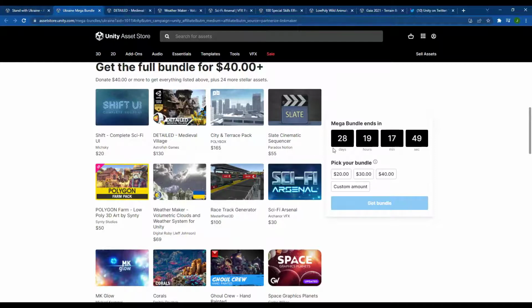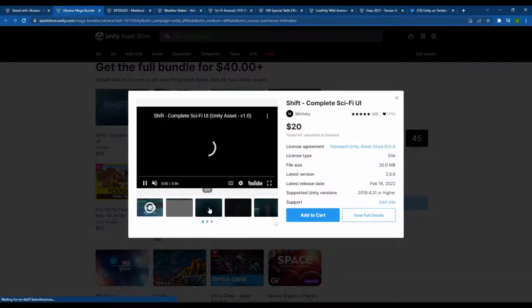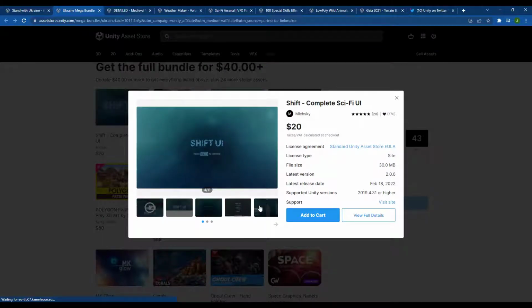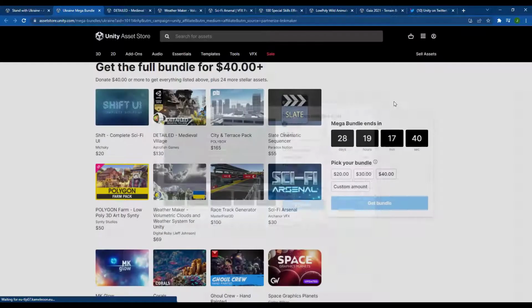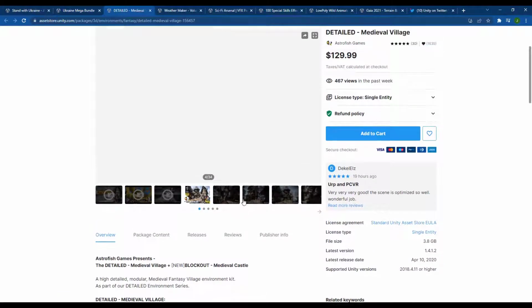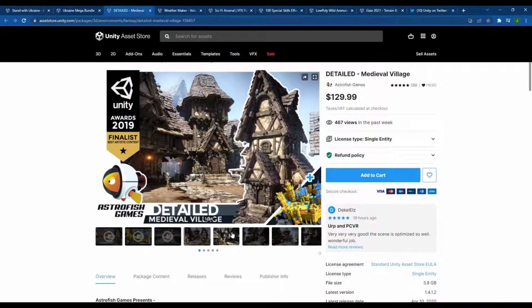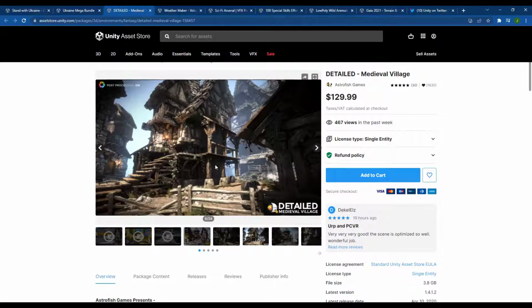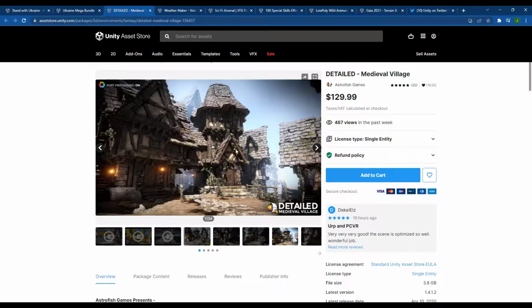I'm not going to cover every one of these, but this comes with the Shift UI complete sci-fi UI pack. So that's going to help you create sci-fi UIs inside of Unity. So we've talked about the detailed medieval village in the past. This is a super detailed village pack from the guys over at Astrofish Games. I remember being very impressed with the level of detail contained inside of these assets.